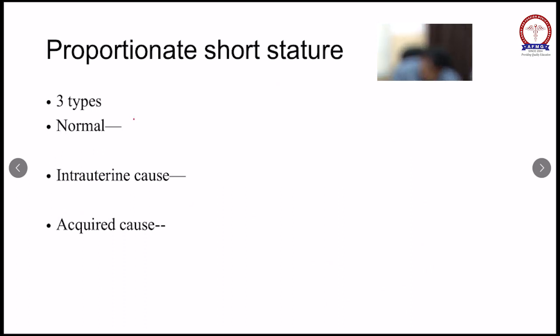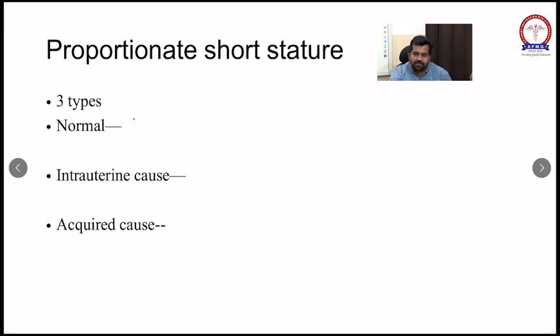Constitutional delay in growth and puberty. Now what is constitutional delay in growth and puberty? We always have our common friend who was not of a proper height when we were in school, but after he entered college, he developed the adult height. He was shorter during school time, but when he got into college after 15 or 16 years of life, he regained his normal height. This is considered constitutional delay in growth and puberty.